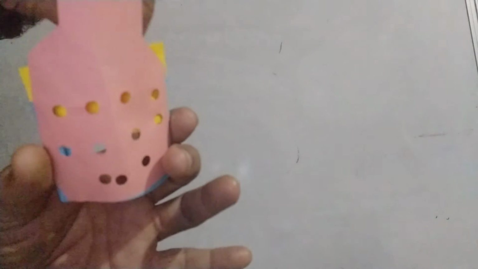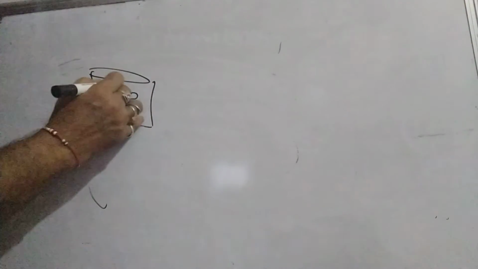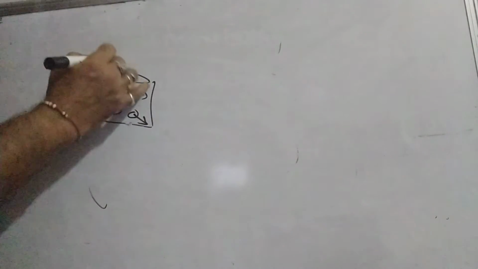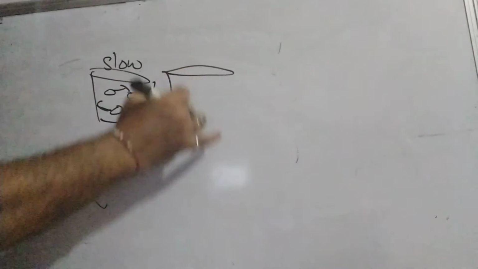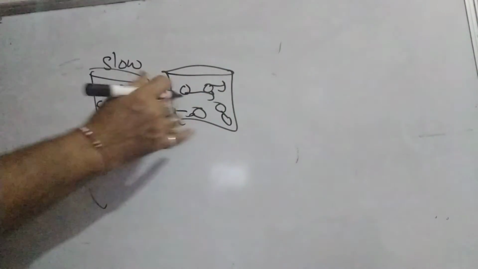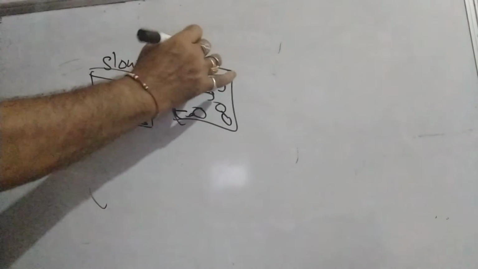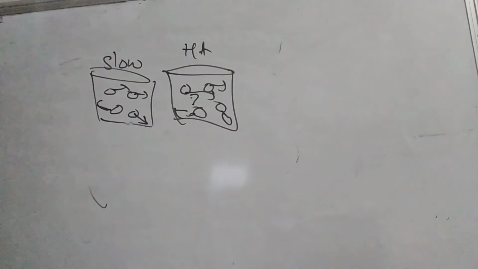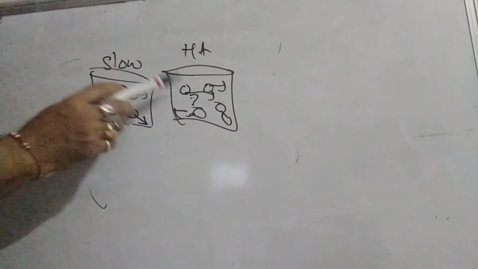And suppose you take the same food color and pour it in hot water, then the motion is very rapid. It is very fast. So we can understand that the motion of the particles in a cold body is slow, whereas the particles in a hot body are fast. This is because there is a change in the linear kinetic energy.